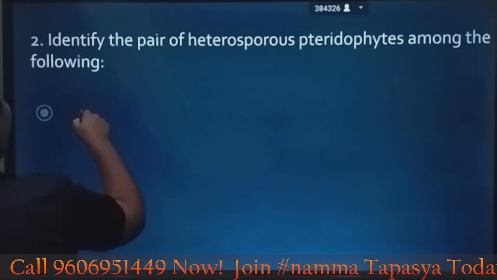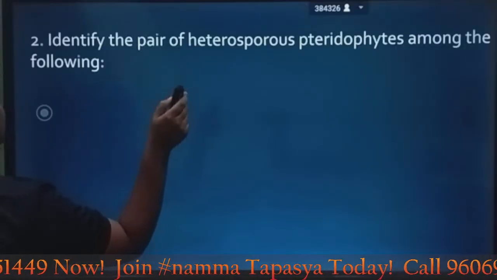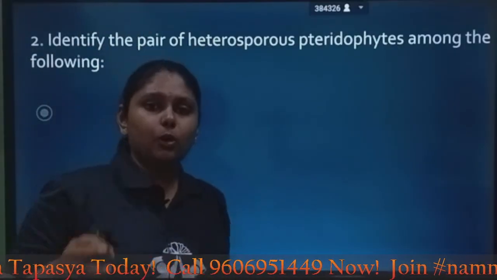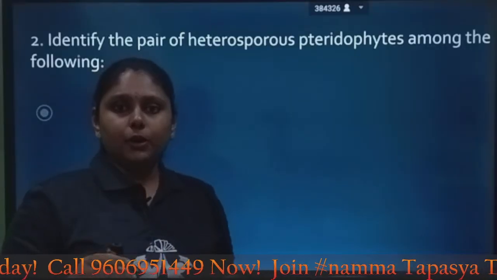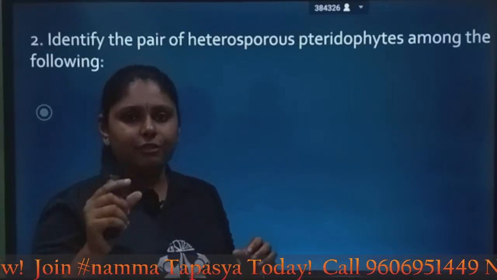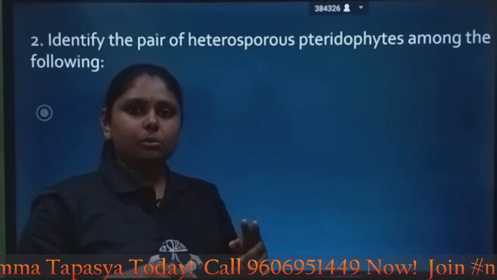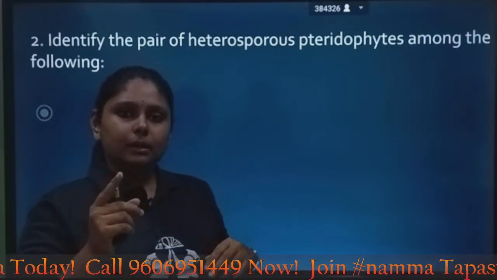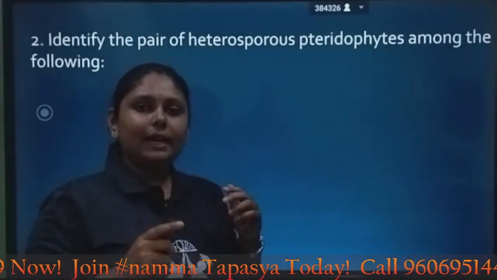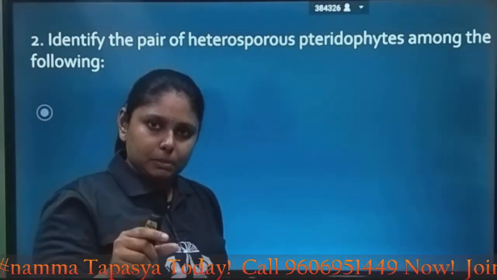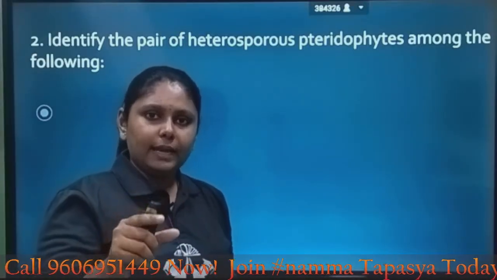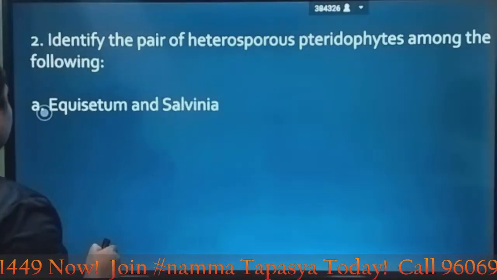Okay, going to the next question. Identify the pair of heterosporous pteridophytes among the following. You have to know the meaning of heterosporous and homosporous. Homosporous are where the spores are produced in uniform size, that is male and female spores are the same in size, while in heterosporous both the spores differ in size and function. Here it means one of the spores is small, which will be motile, that is male, and the other larger one non-motile, female.